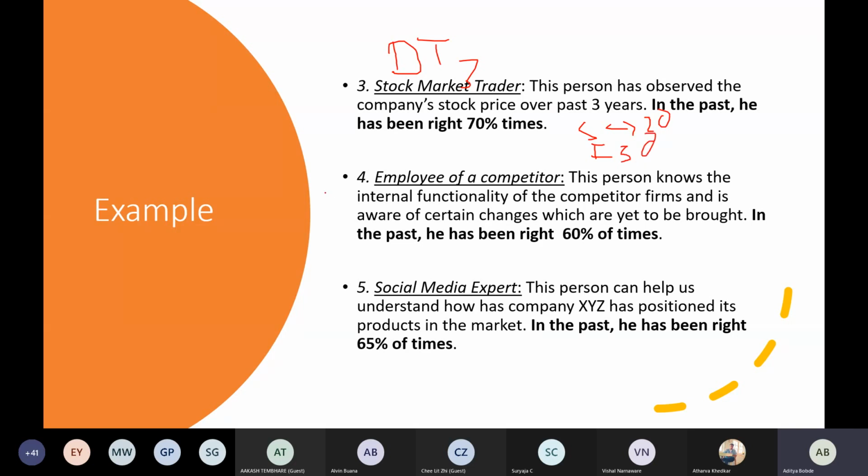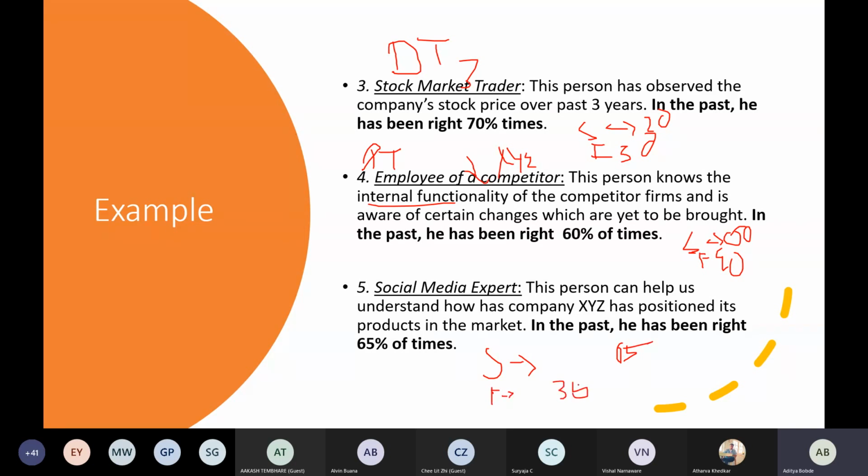Now you approach the fourth person, your decision tree number four. He says he knows the internal functionality of the company. He is a competitor of XYZ company and says XYZ can outperform this year. In the past, he has had a success rate of 60% and failure rate of 40%. And at last, you visit a social media expert to know whether the stock price will be greater than 6% or not. He has a success rate of 65% and failure rate of 35%.